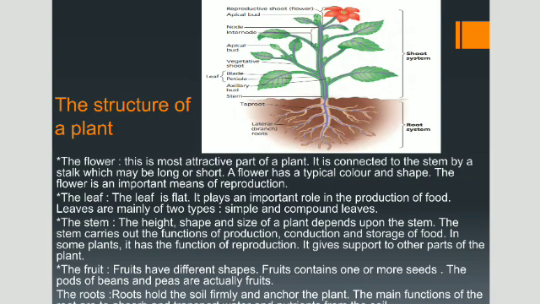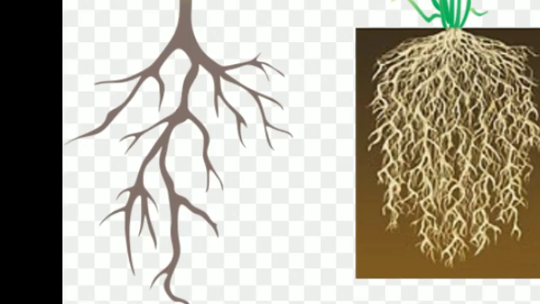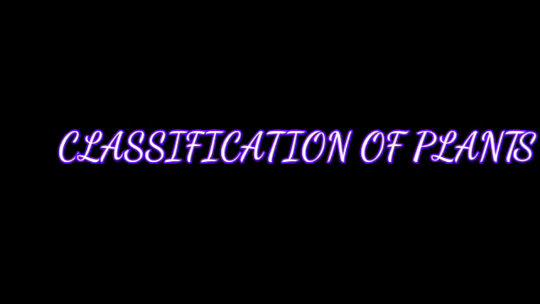Last is the root. Roots hold the soil firmly and anchor the plant. The main functions of the root are to absorb and transport water and nutrients from the soil. The roots of the carrot and radish also store food. There are mainly two types of roots, tap roots and fibrous roots. Let us see the need for classification of plants.